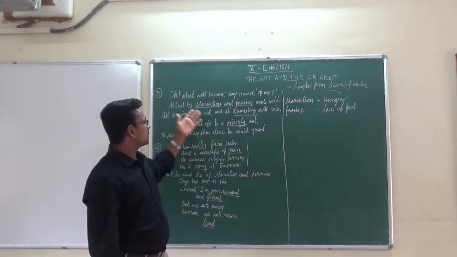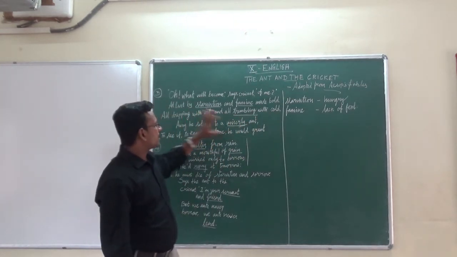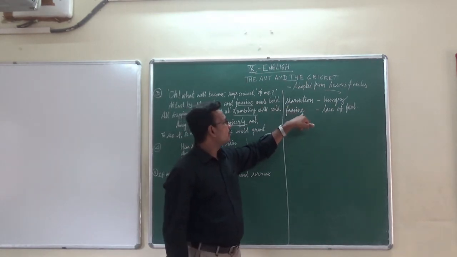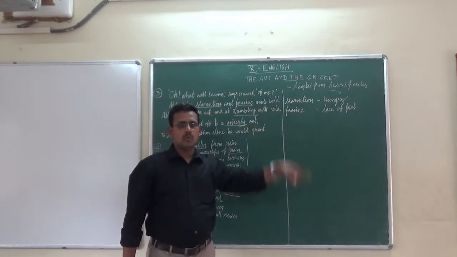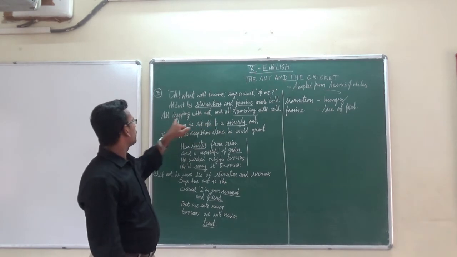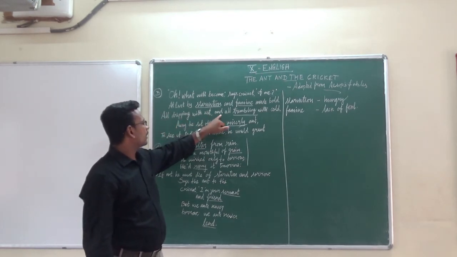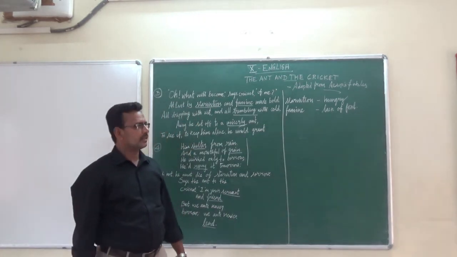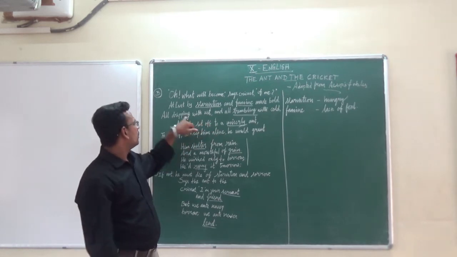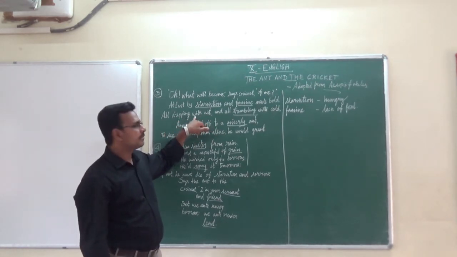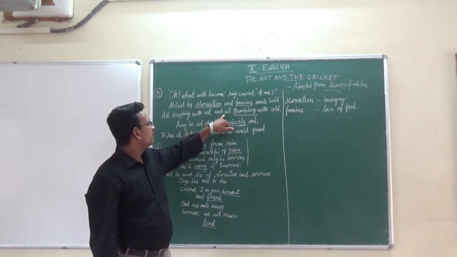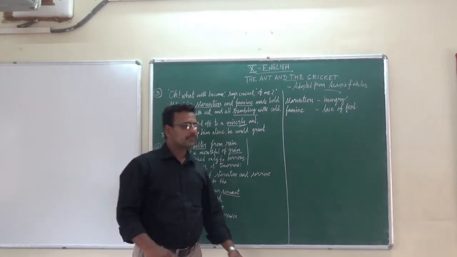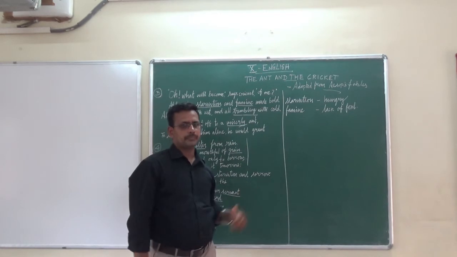So here in this line it says because of starvation and famine, these two things made the cricket become bold. Okay, and then all dripping with wet and all trembling with cold. So it's a winter season, already I said. In the winter season the snow is falling. Because of that snow the cricket became wet and all trembling with cold. The word trembling means shivering with cold.